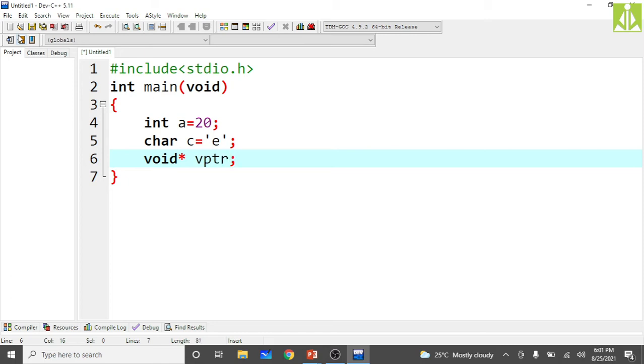So now this vptr is a void pointer, or your generic pointer, we can say. Generic in the sense adaptable. The term generic means adaptable. We have generic medicines, generic fertilizers, many things. Why the term generic is attached to those things? Because they are adaptable, they're not going to have any side effects. Because of that reason, we say generic medicines, generic fertilizers.